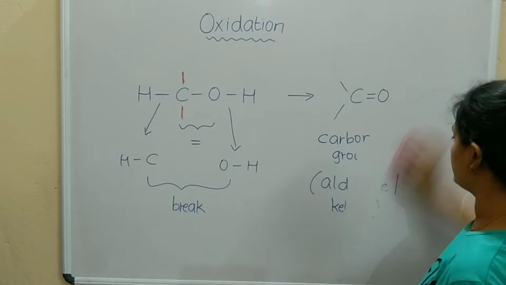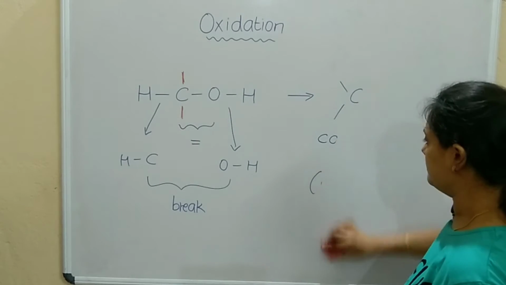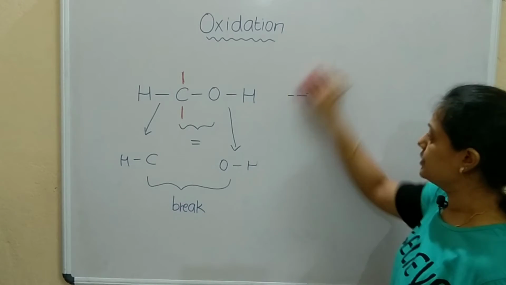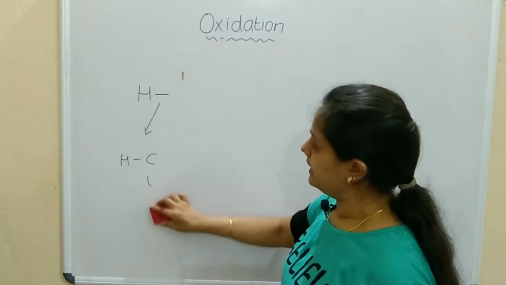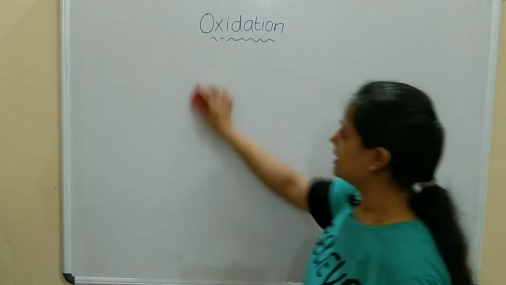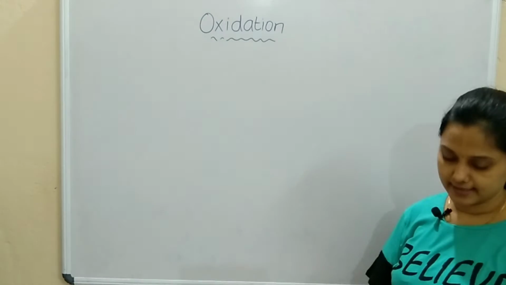If I take the example of primary alcohol, you should know one thing: alcohols can be converted to aldehydes, and aldehydes can be converted to acids.